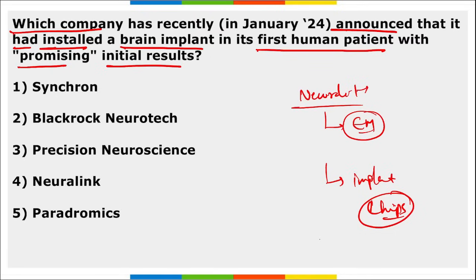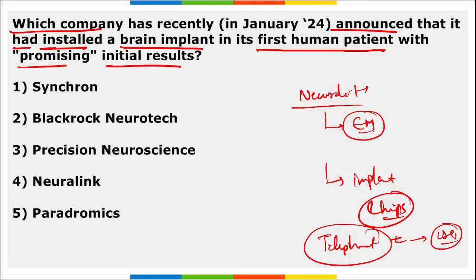According to Musk, the first product from Neuralink will be called Telepathy, right? That means the individual who will have this chip implanted will be able to use technology using telepathy. Using their mind, they will be able to control the devices nearby. So right option here becomes Neuralink, and it is a company of Elon Musk only.